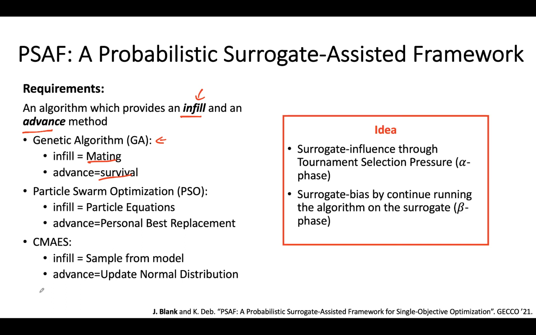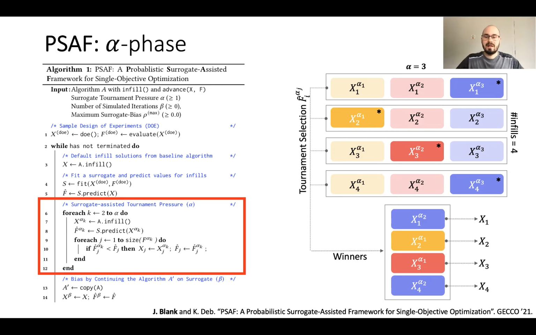The idea of PSAF is twofold. First, we have the surrogate influence through tournament pressure, which we do in the so-called alpha phase, and then surrogate bias by continuing running on the surrogate, which we call the beta phase. In the third part, we then either choose points from the alpha or from the beta phase. The alpha phase occurs after the algorithm has been initialized. So in the very beginning, we are generating the design of experiments and evaluating them. We use Latin hypercube sampling to guarantee some space-filling manner. Then we enter the optimization loop.